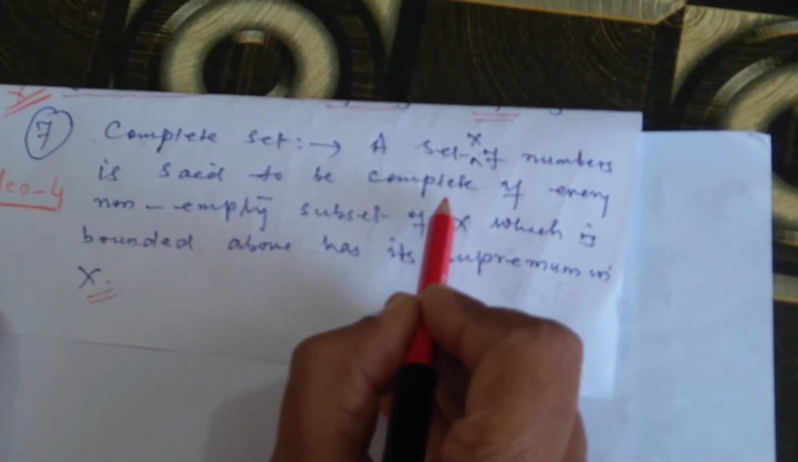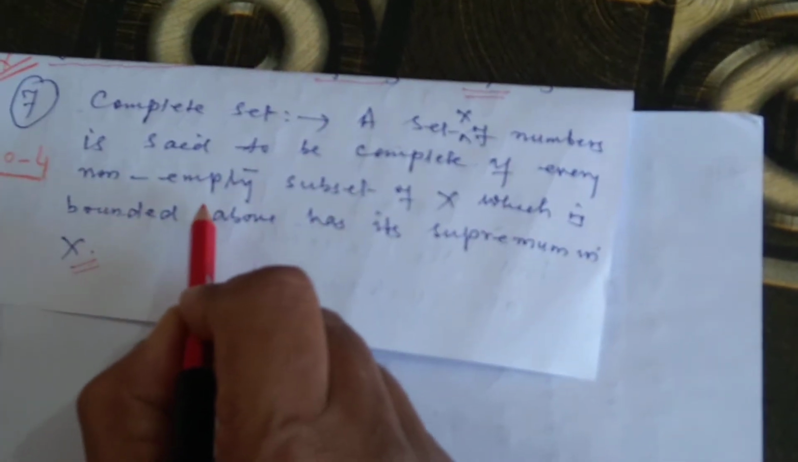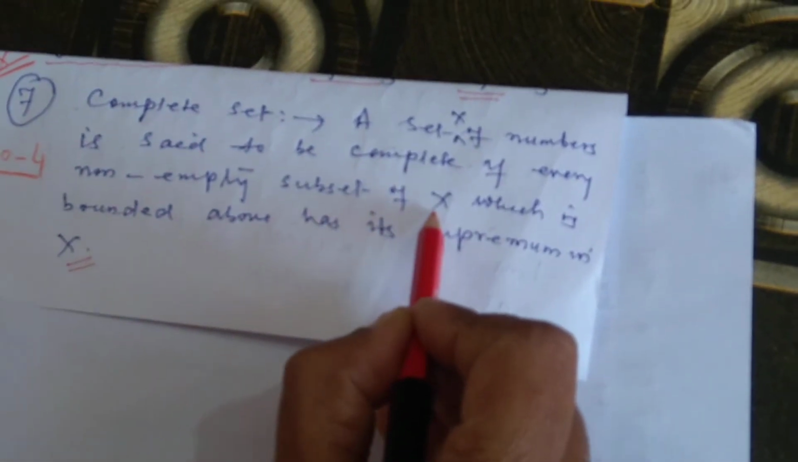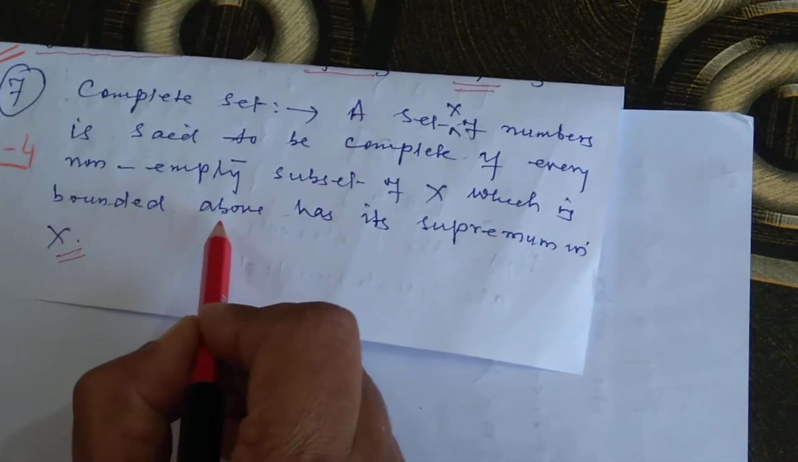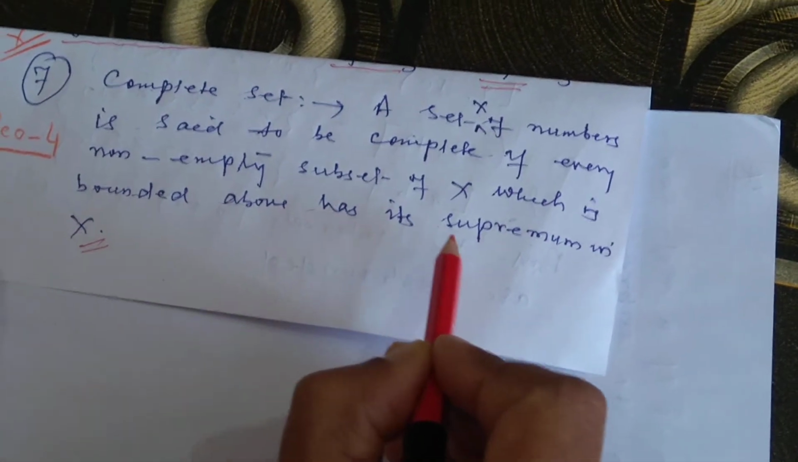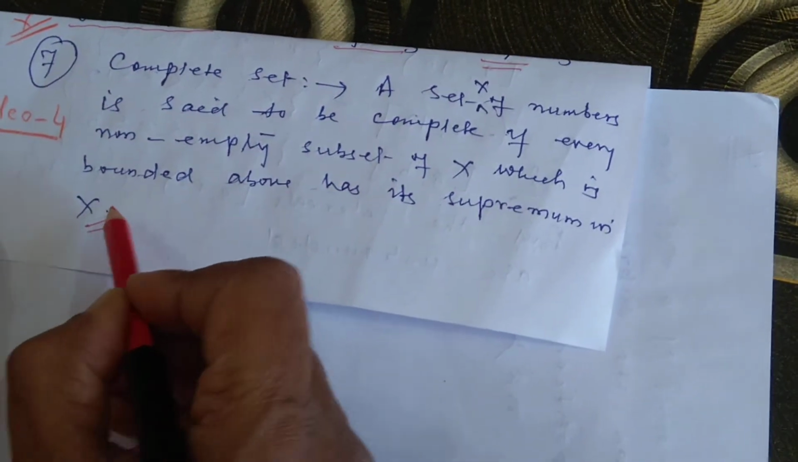In this video, we are going to discuss the completeness property of the set. That is, we shall see under what condition a set is said to be complete. Now, a set X of numbers is said to be complete if every non-empty subset of X which is bounded above has its supremum in X.